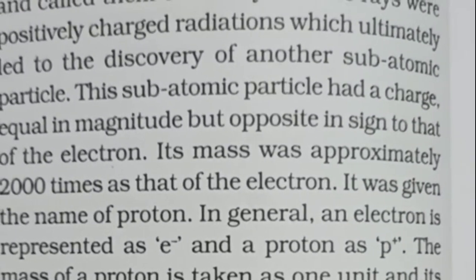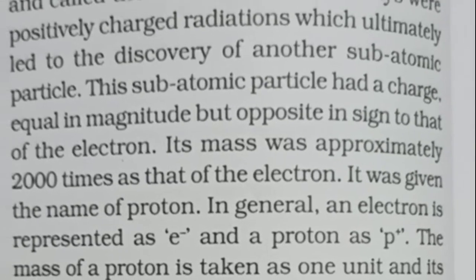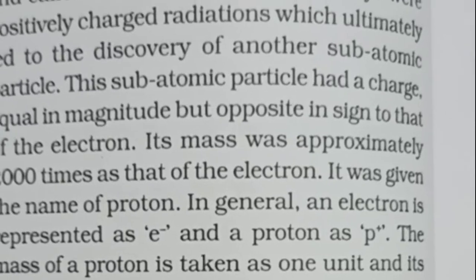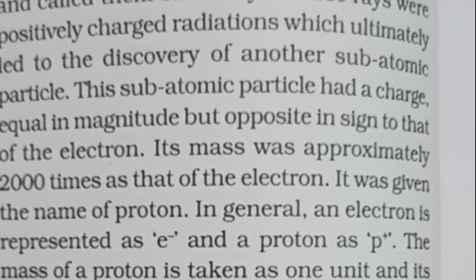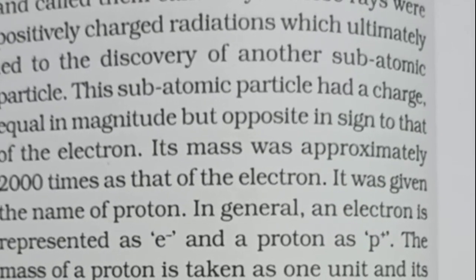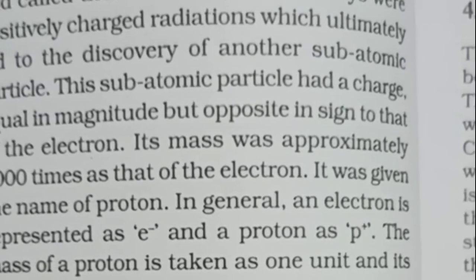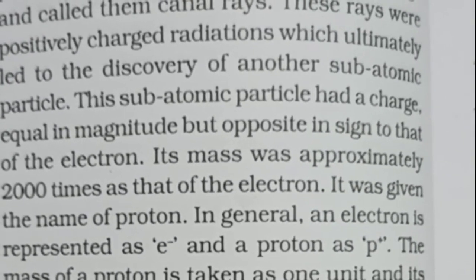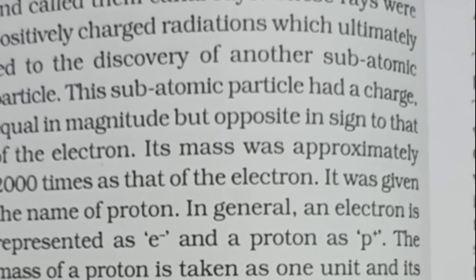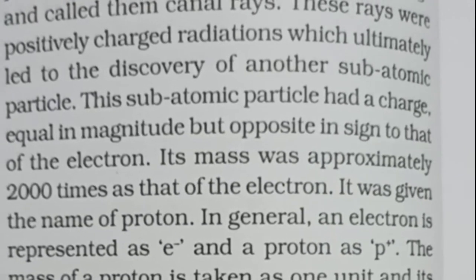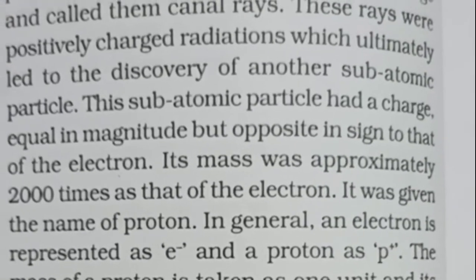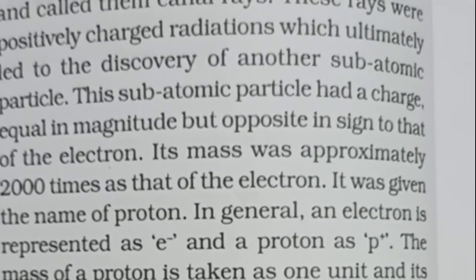Atoms of all elements contain neutrons except ordinary hydrogen, which does not contain any neutron. The subatomic particle not present in hydrogen is the neutron. So a hydrogen atom consists only of one proton and one electron, and the symbol for neutron is small n.